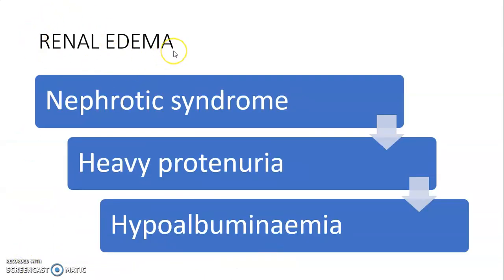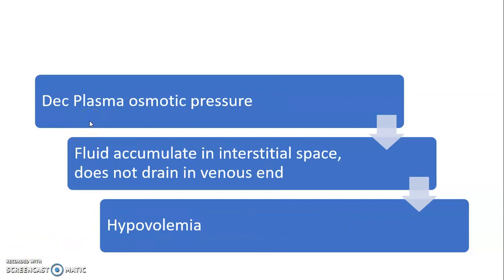Now, how does renal edema occur? Due to nephrotic syndrome, there is heavy proteinuria that will cause hypoalbuminemia. Due to loss of albumin, there is decreased plasma osmotic pressure that will lead to fluid accumulation in the interstitial space,